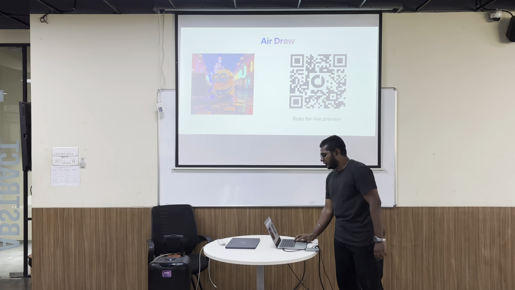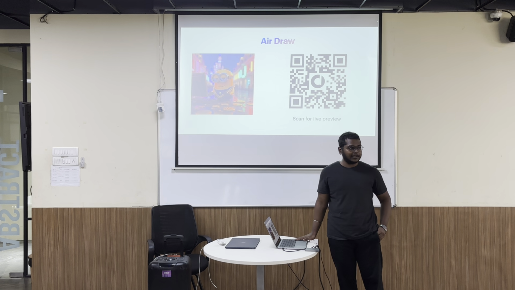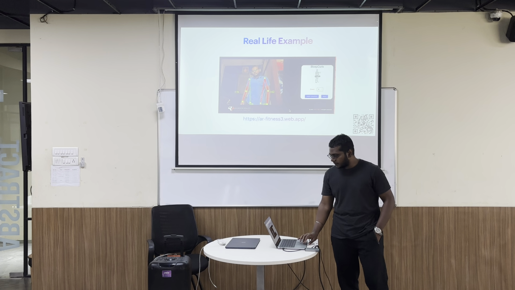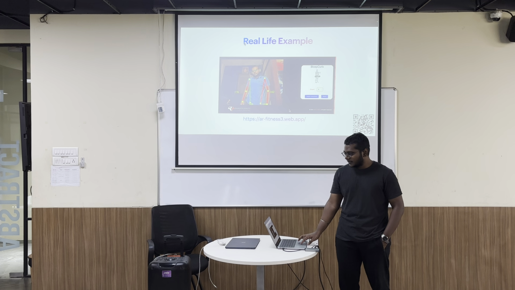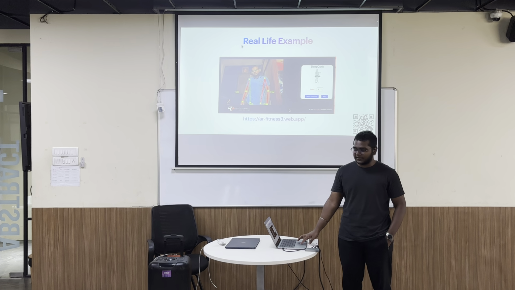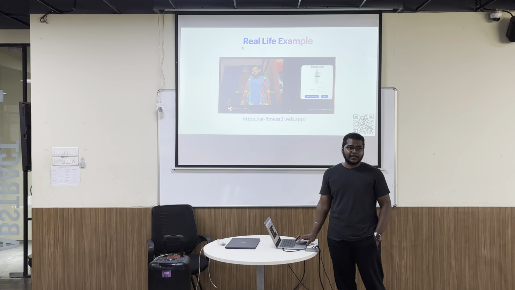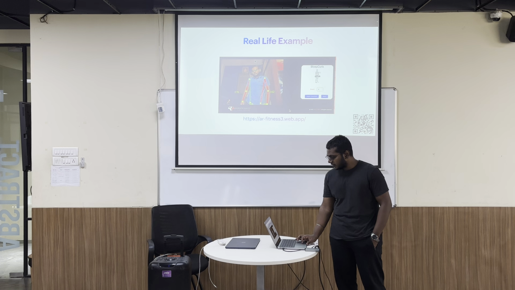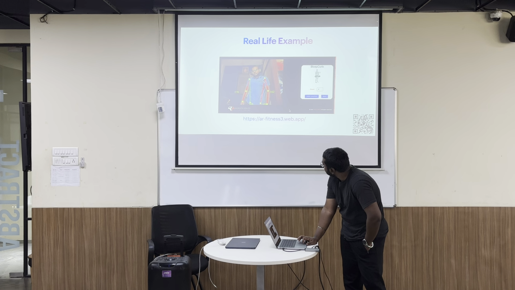As I mentioned, during my college days I was curious about how we can integrate ML in React. This is one of the projects I made in my final year, known as AR Fitness. By the name you can guess, it is a fitness application which helps you track whether you are performing an exercise well or not. If you can see, here are the body points it is tracking.